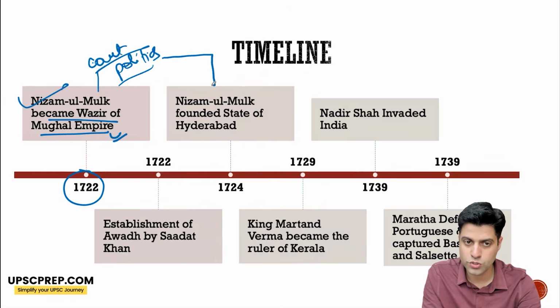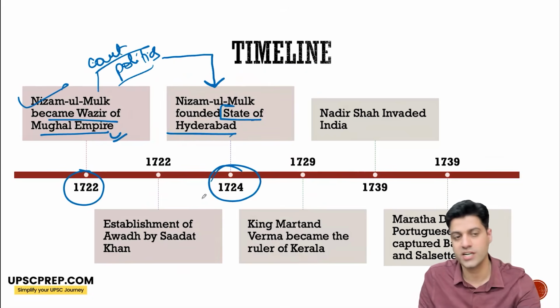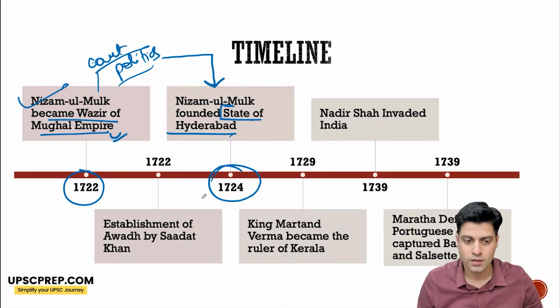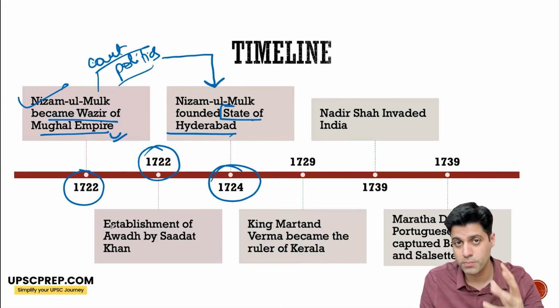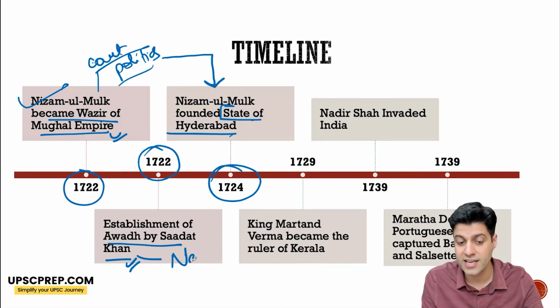So he goes to the Deccan and founds the state of Hyderabad in 1724. At the same time, Awadh, again one of the provinces of the Mughals, is where Sadat Khan establishes himself as Nawab.